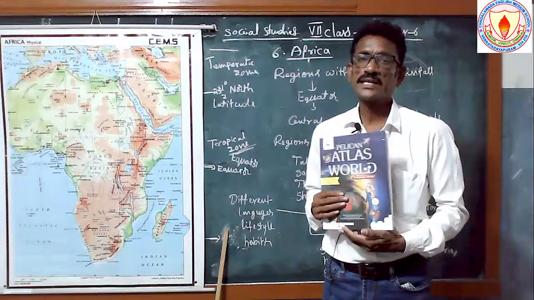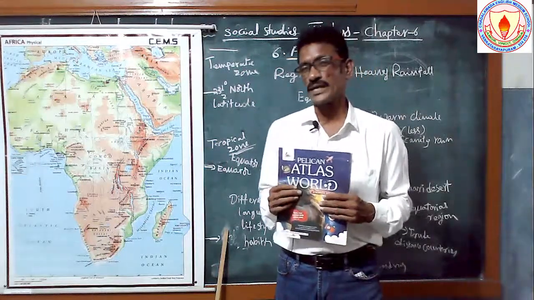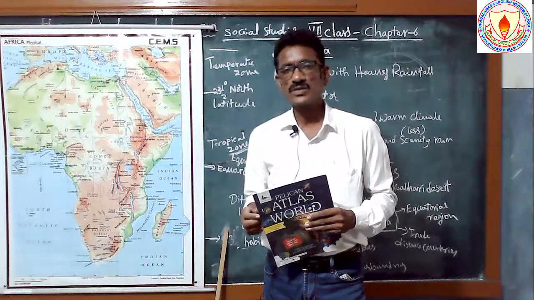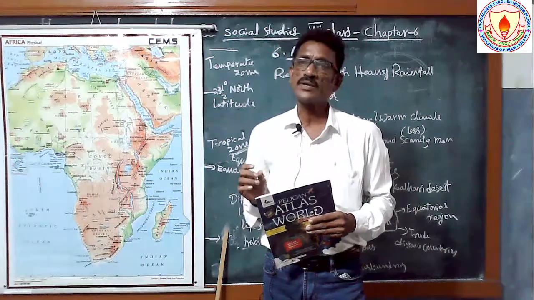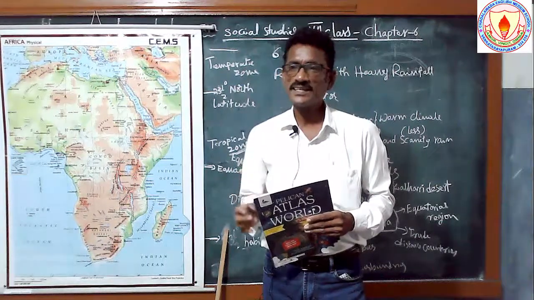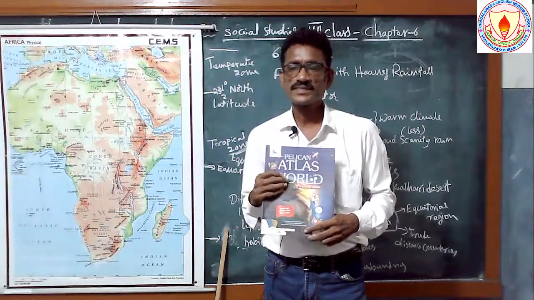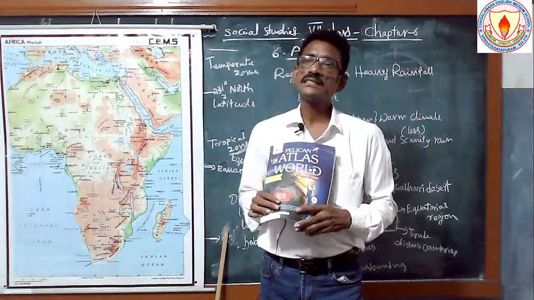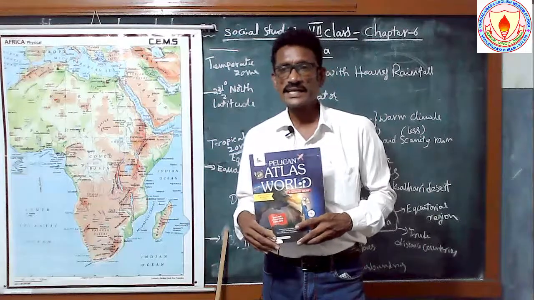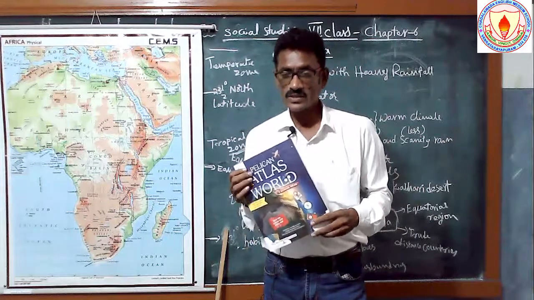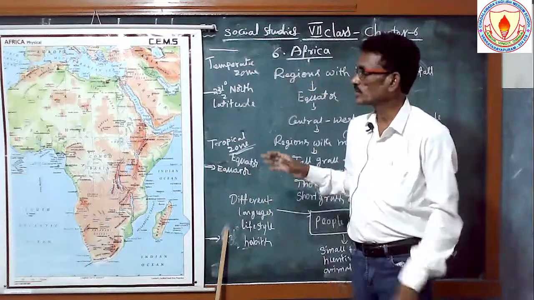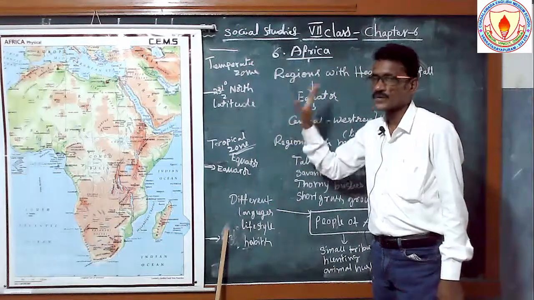Next, textbook reading: how to read the textbook. Take one page, read the textbook, and underline the main important points with the help of a pencil. Okay. Next, fill the worksheet with the help of the textbook. And follow the Atlas book. So this is the information about this session on the Africa continent.